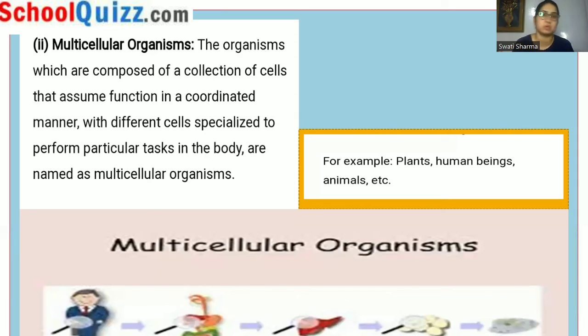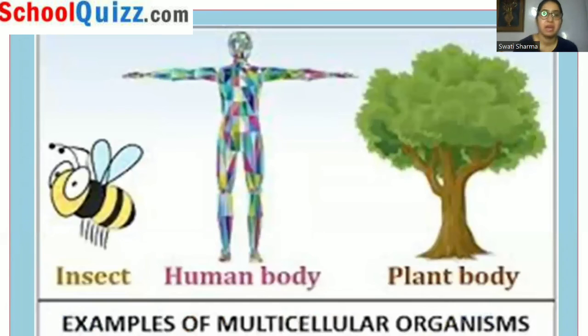Whereas multicellular organisms have different levels; different organs are there, organs are involved in organ systems, and in that way the functions are performed. Okay. The examples of multicellular organisms can be plants, human beings, animals. See, these are examples of multicellular organisms.